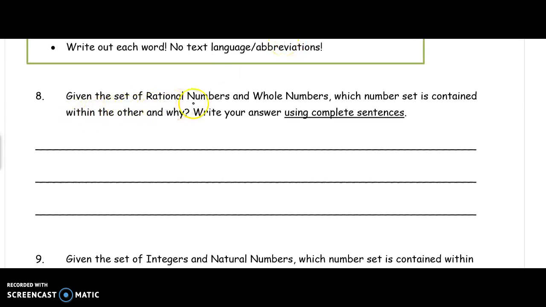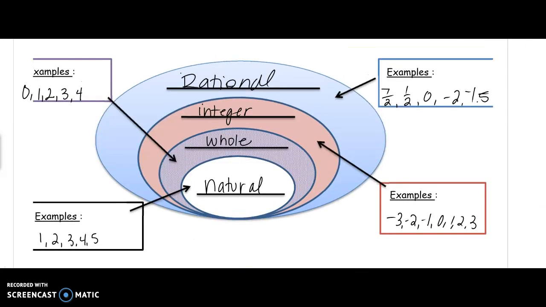So it says, given this set of rational numbers and whole numbers, which number set is contained within the other and why? What contained means is like, which one can you fit inside of the other? Okay, so you have to ask yourself this, are all rational numbers whole numbers, or are all whole numbers rational numbers? It helps to look at our chart we have here, because the smaller of the circles is contained in the larger. So notice how whole is smaller.